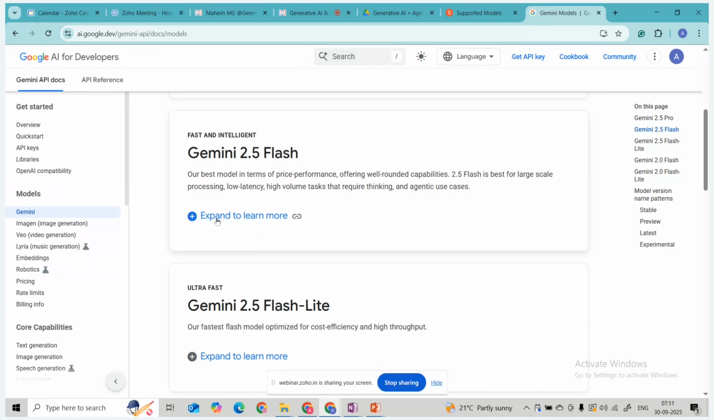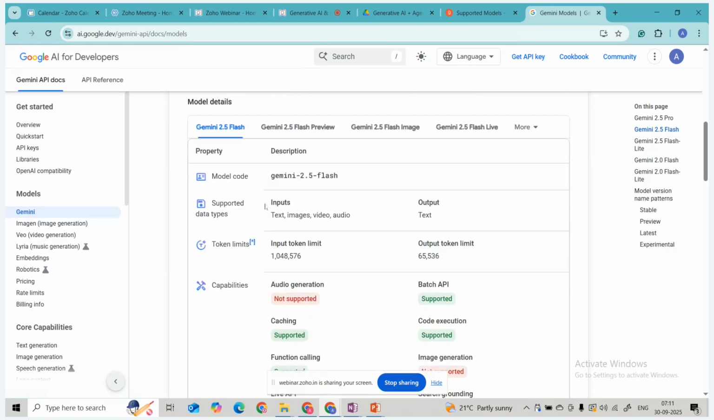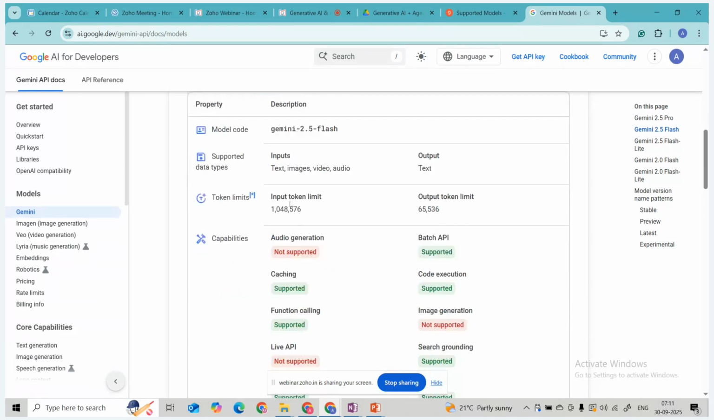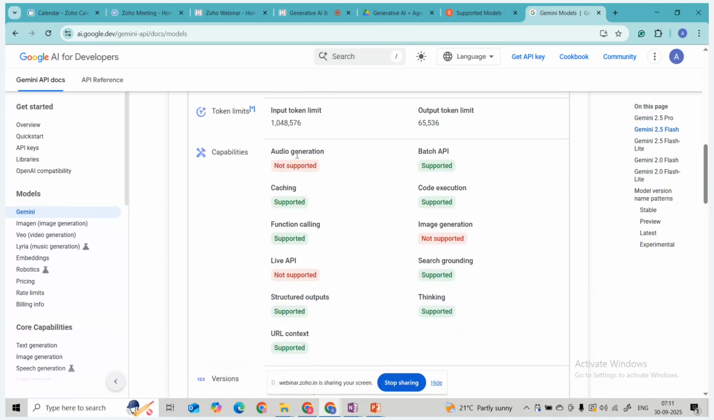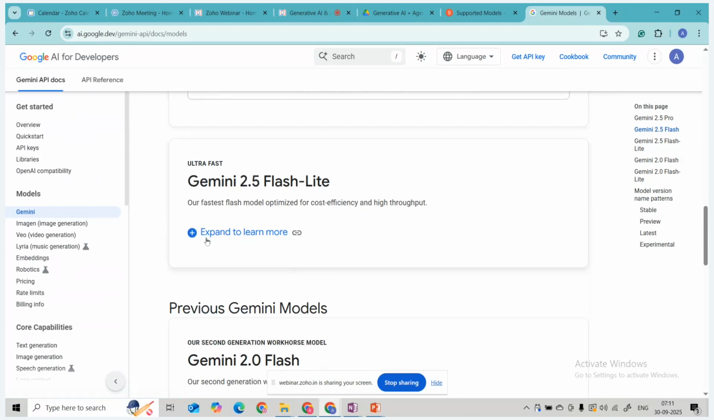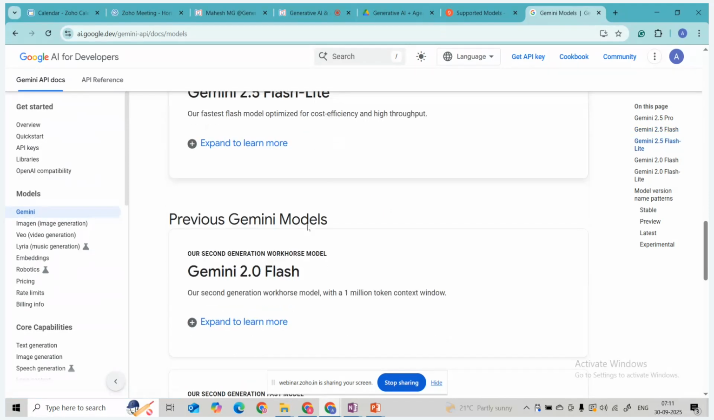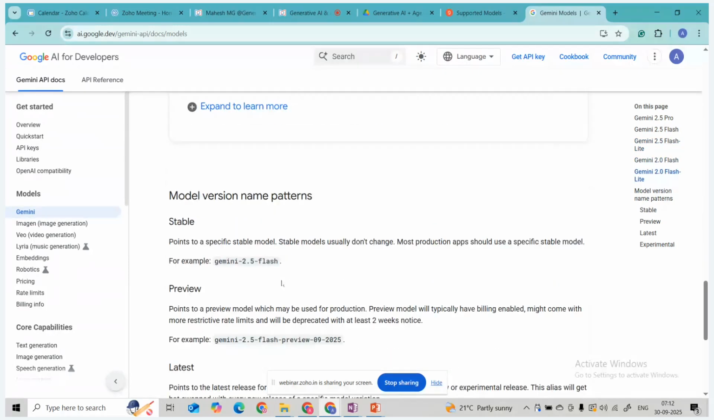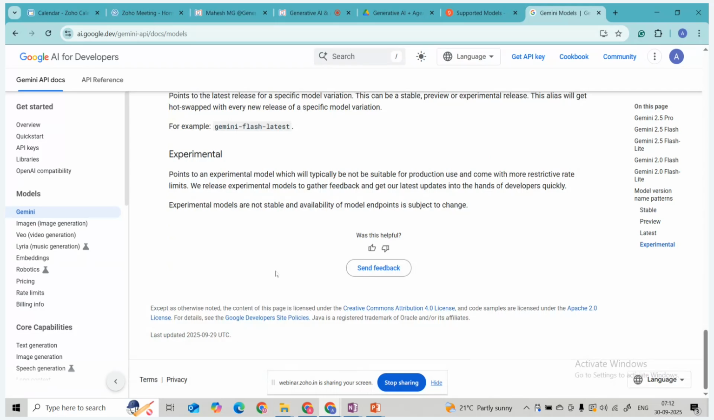You can expand and learn what inputs this model is taking. This is the model code name 2.5 Flash. It can take text, image, and audio, and it will provide the output as text. We will learn what the text input is, what the text output is, what is supported and what is not supported. Likewise, the Gemini 2.5 Flash Lite model is there. Initially the 2.0 Flash model and Lite were there. There are multiple models from Gemini.